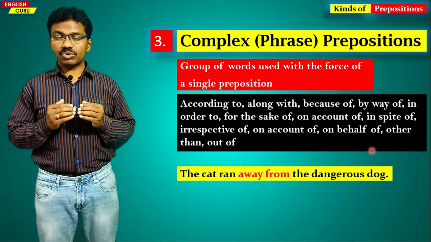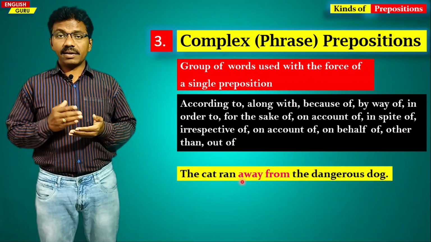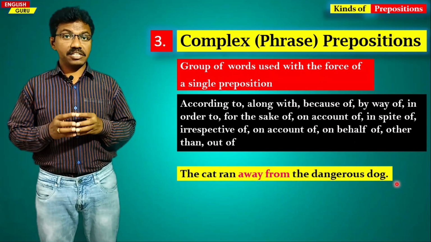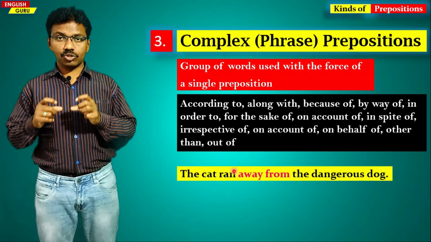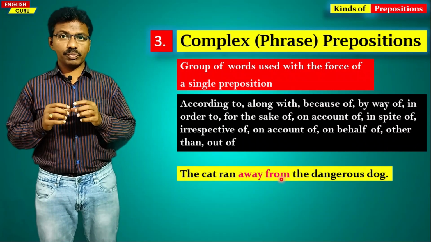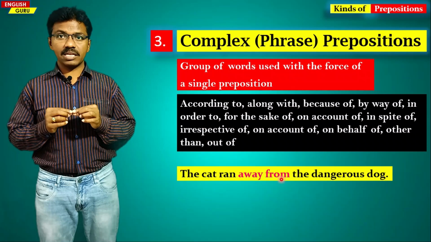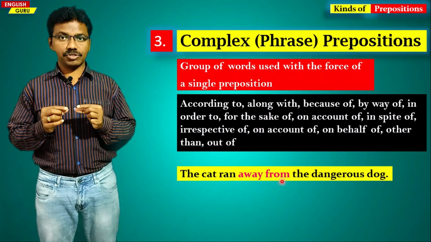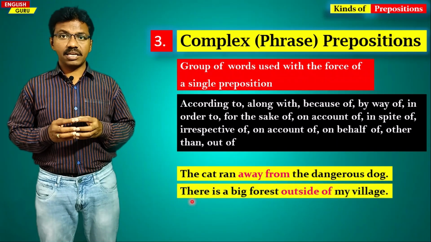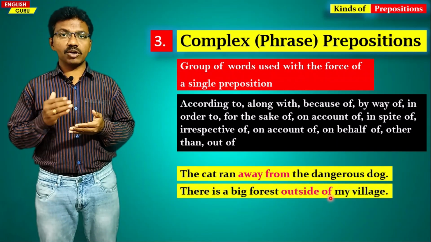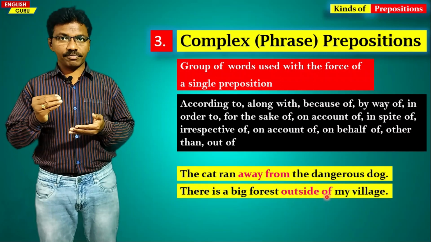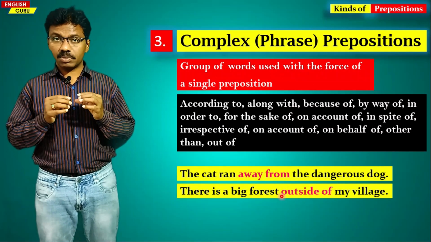For example, if you see them in a sentence, the cat ran away from the dangerous dog. Away from: two words which are used with a single force as away from, it's a preposition. It's a complex or phrase preposition. In a similar manner, there is a big forest outside of my village. Outside of, phrase, it's a phrase preposition.